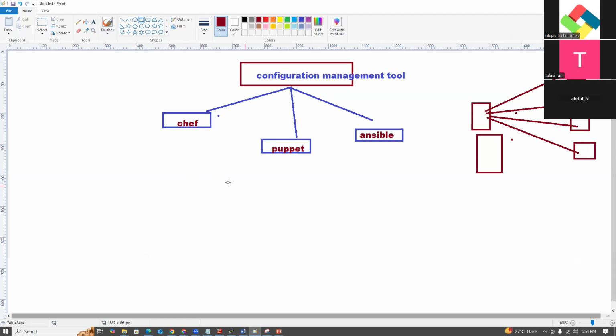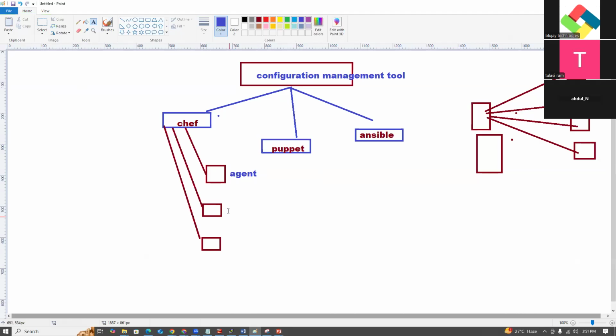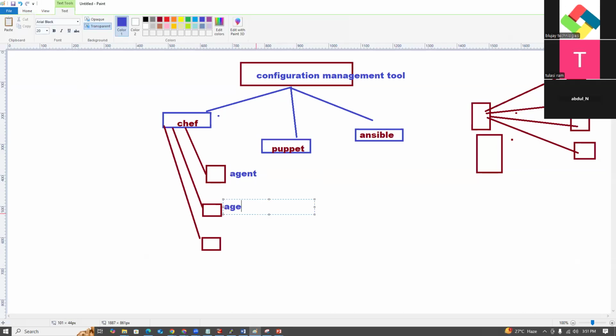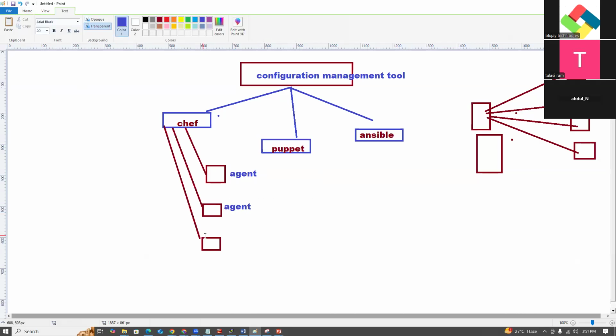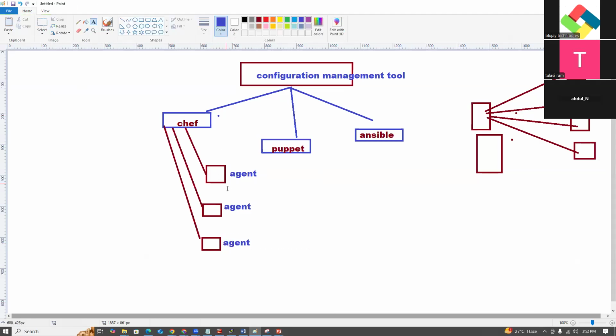By using configuration management, the first one is Chef, but it is an agent-based configuration management tool. Here we need to install the Chef agent.